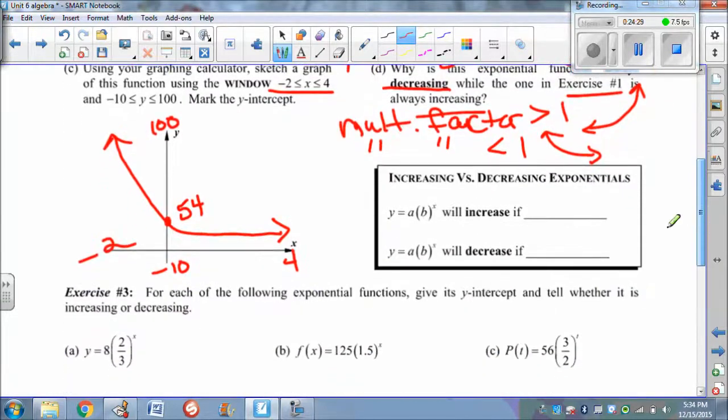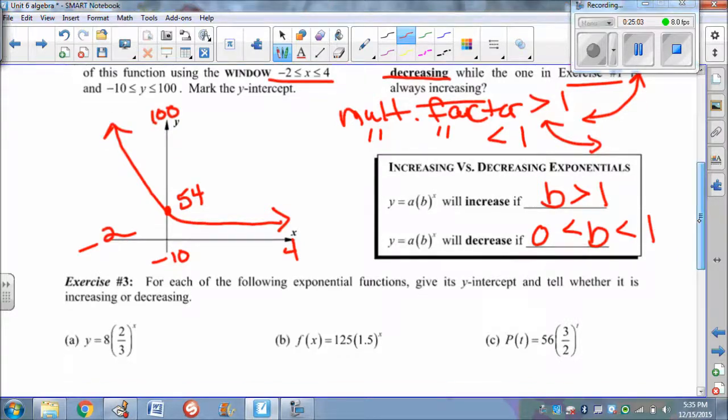So here's another thing that you could put on an index card. y equals a b to the x will increase if my multiplying factor is greater than 1. But it will always decrease if my multiplying factor is less than 1. And I should be more specific here. That b is going to be between 0 and 1. Less than 1, but greater than 0. Because if it were equal to 0, we wouldn't even have an exponential function.